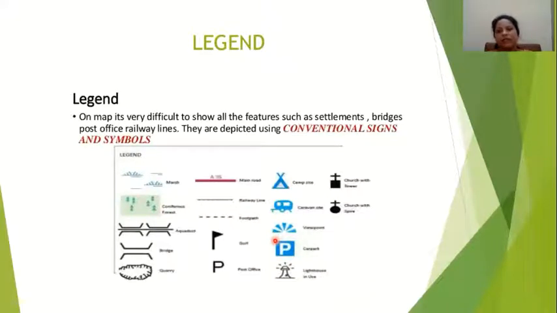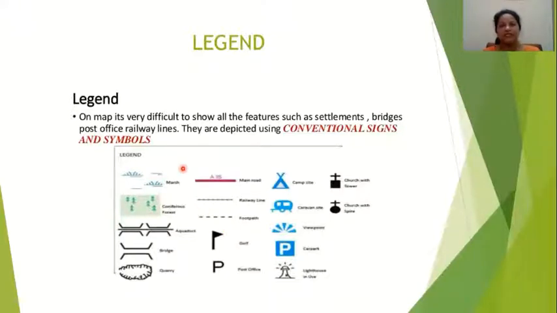Next feature or element is legend. What is a legend? I have shown you at the start of this video that there are some conventional signs and symbols. The same things will be given in your map in another sheet. It is not on the map, but it may be on the side or in another sheet you will get like this. This is known as legend.